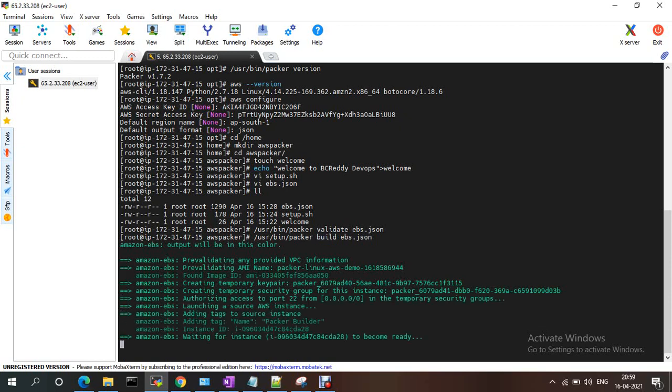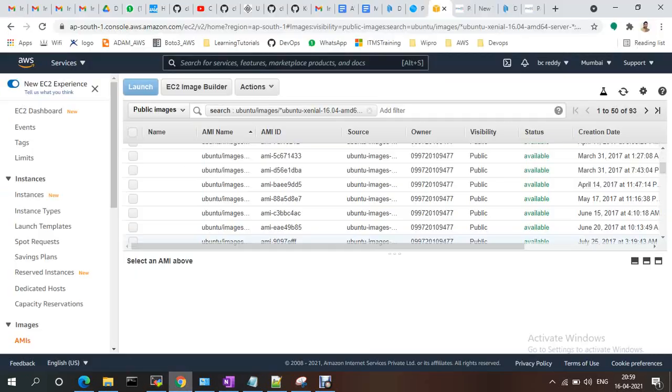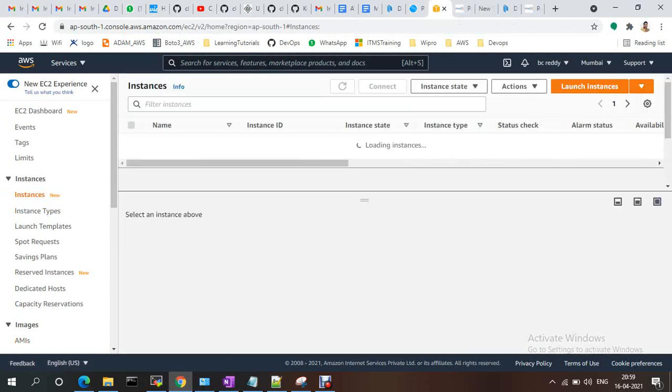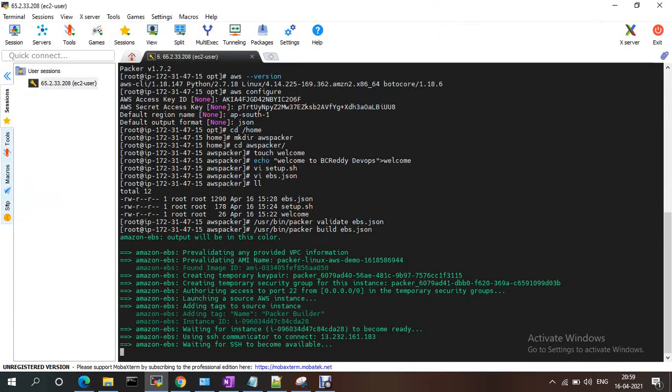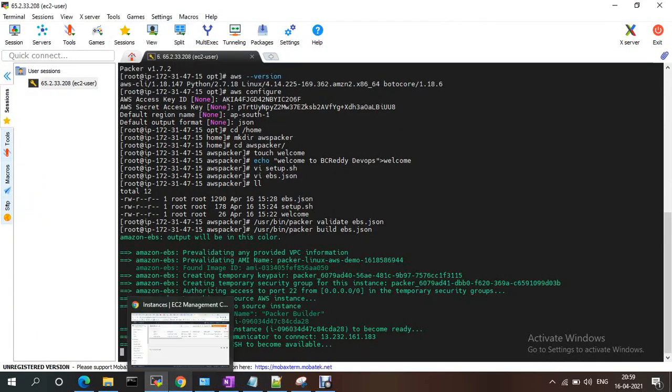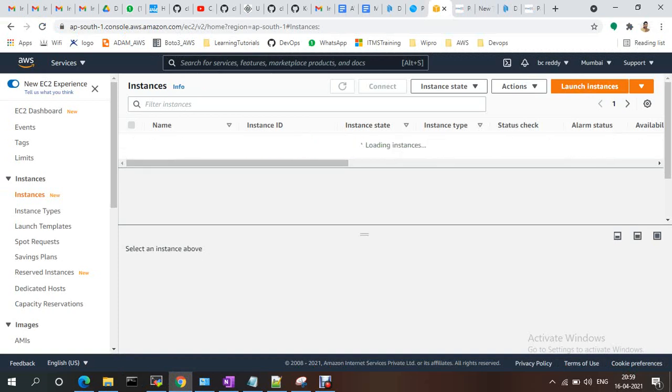See what it will do: it will create an EC2 instance, and on that it will install these files. Then it will create the AMI, then the EC2 instance will be terminated. These steps: waiting for the instance to be created and become ready. If you go to instances, it is trying to build, packer build. It is pending. If it is available, then it should install some packages on that.